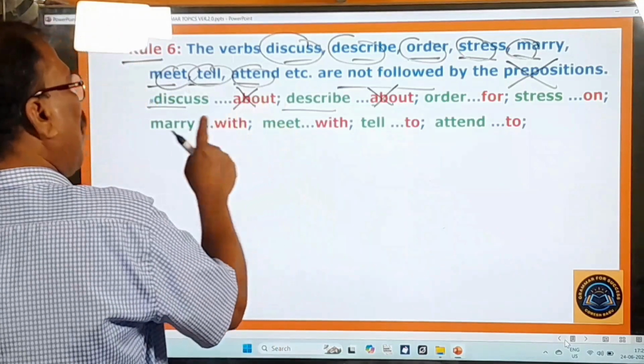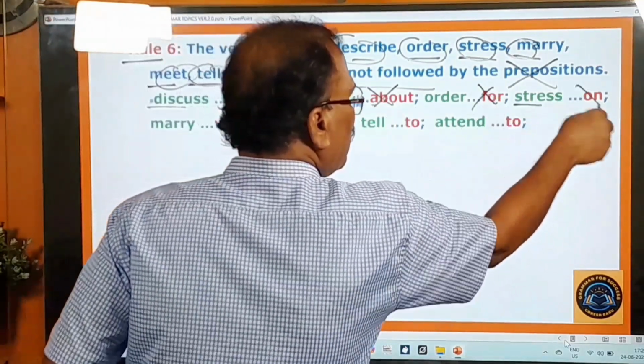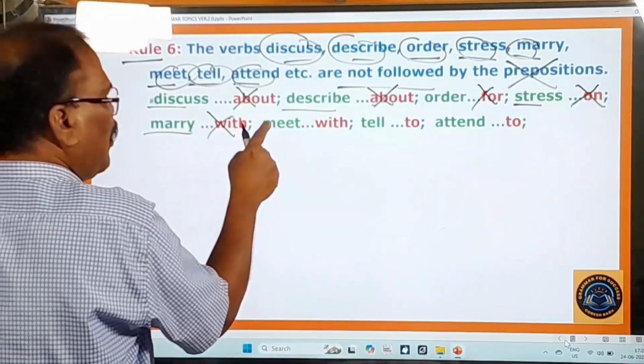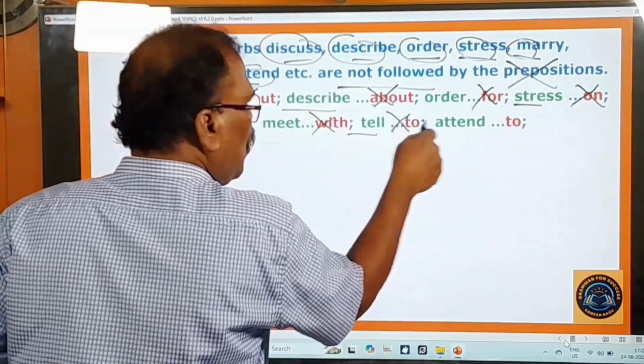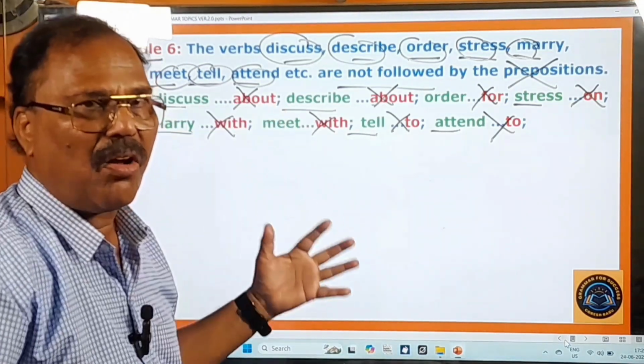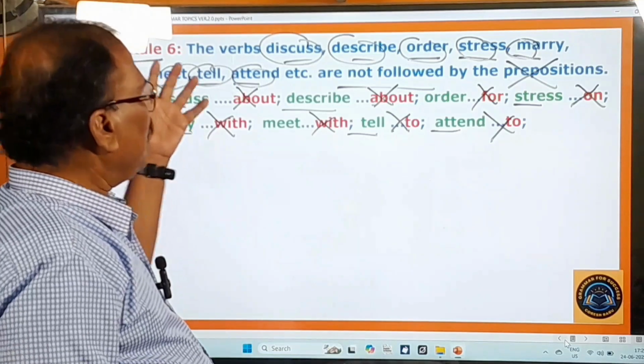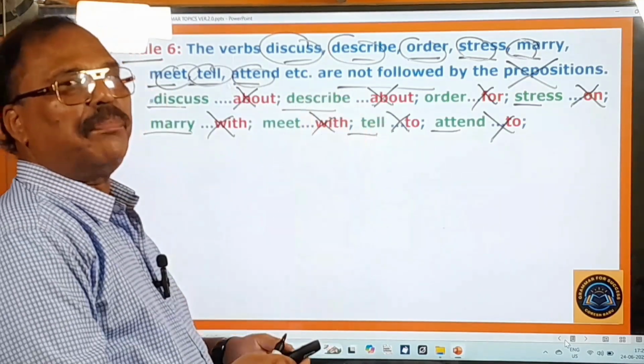We should not use them after discuss, about; after describe, about; after order, for; after stress, on; after marry, with; after meet, with; after tell, to; after attend, to. These are wrongly used because we are all non-native speakers of English. That's why we make this kind of mistake, but that should be avoided.